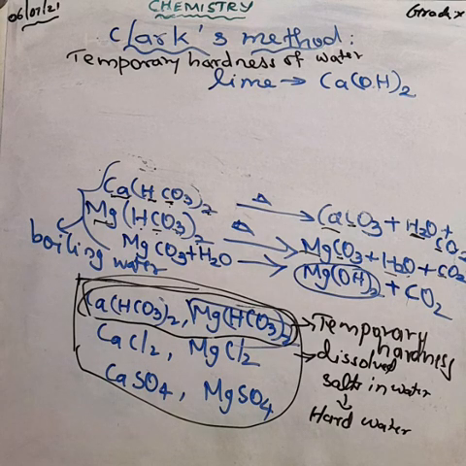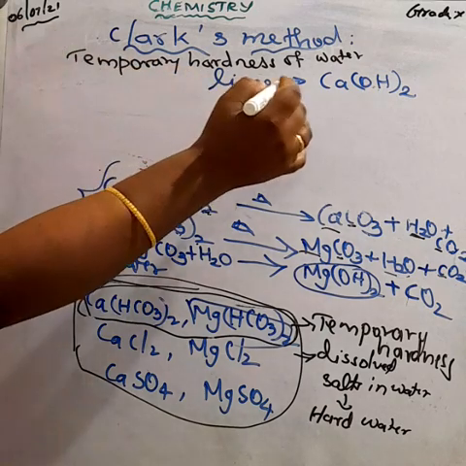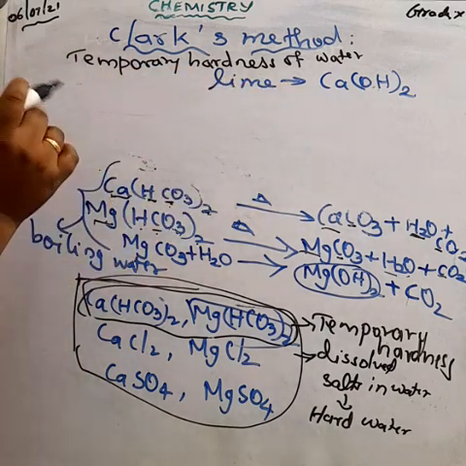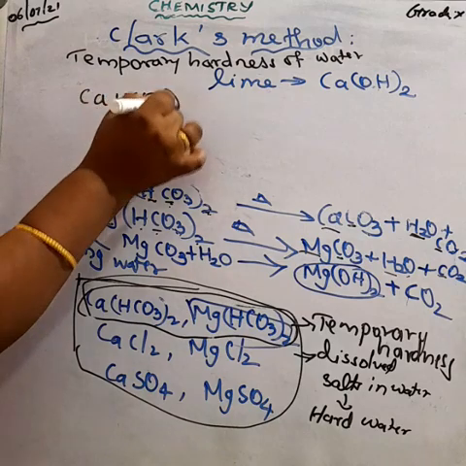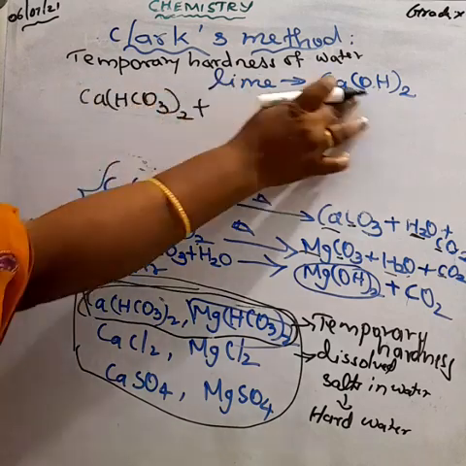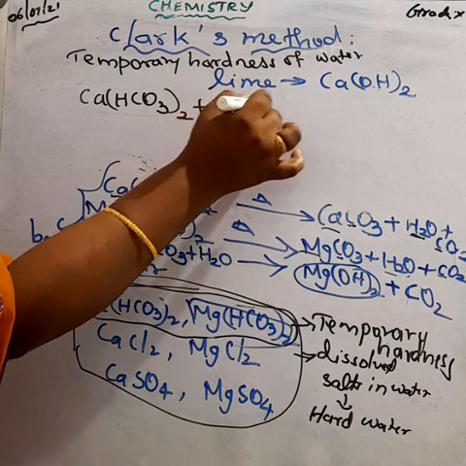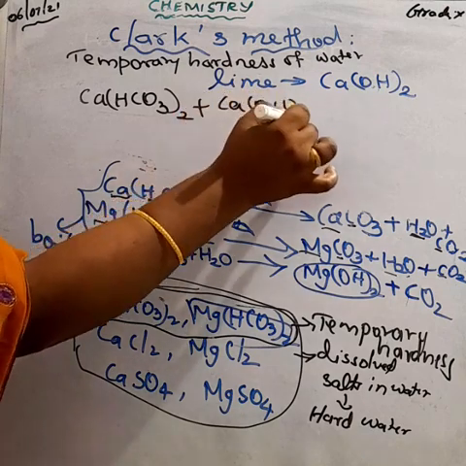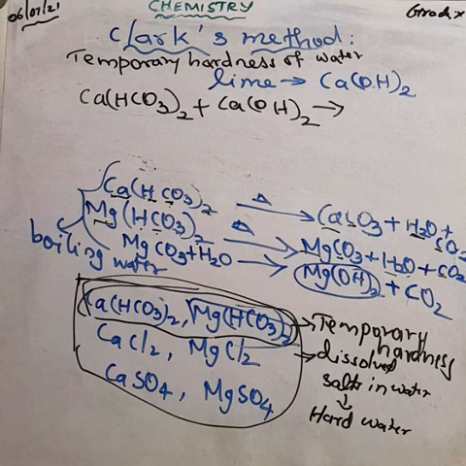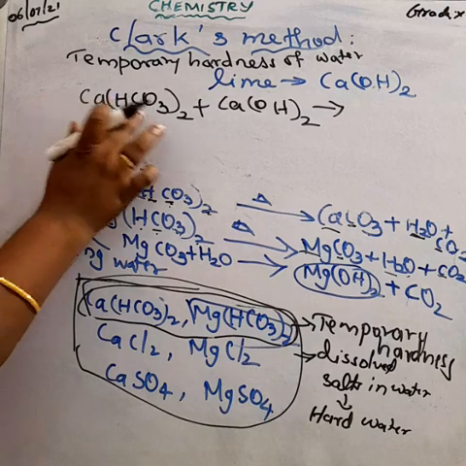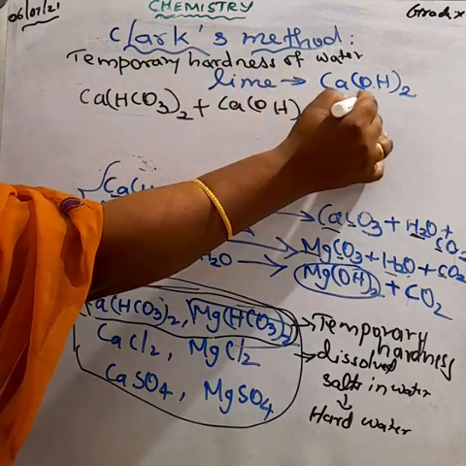So what is the formula for calcium bicarbonate? Ca(HCO3)2. When we are adding lime, what is the formula for lime? Ca(OH)2, calcium hydroxide. When we add calcium hydroxide to the calcium bicarbonate, we can precipitate the calcium carbonate, and we get the soft water.